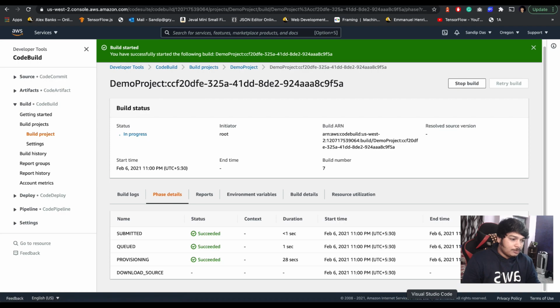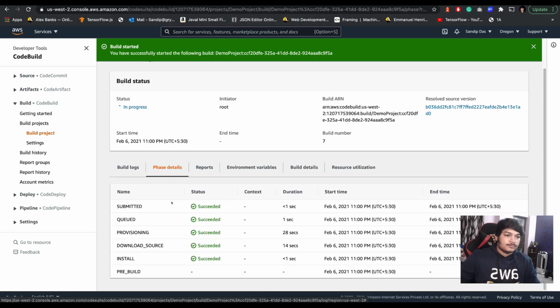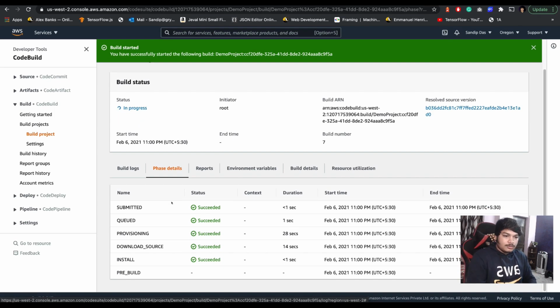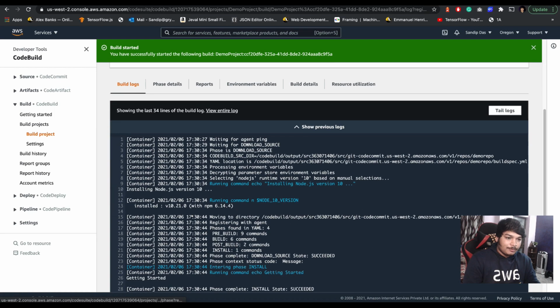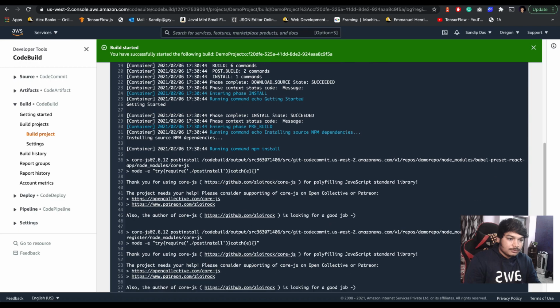Soon we'll come to this phase. It's now downloading the source. It takes a few seconds, so be patient at those times. Install. Now it has come to the pre-build phase. Let's see.